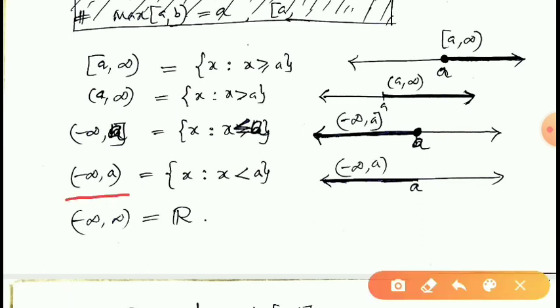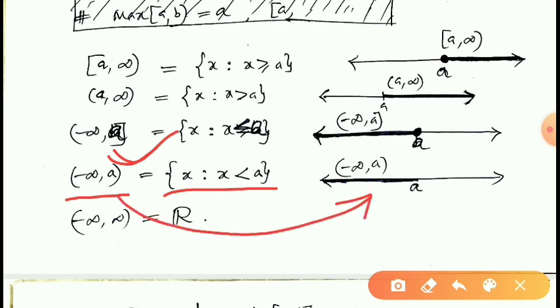Minus infinity, A, here the interval is open at A, therefore this can be defined as x such that x less than A. So since the interval is open at A, we should not include A in this interval. Therefore, in this interval, all the elements which are less than A lie. A is not included in this interval because the interval is open at A.